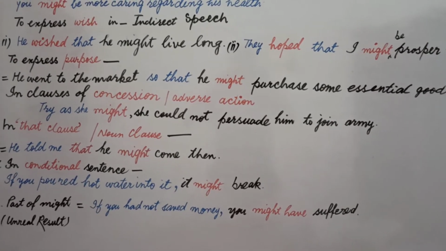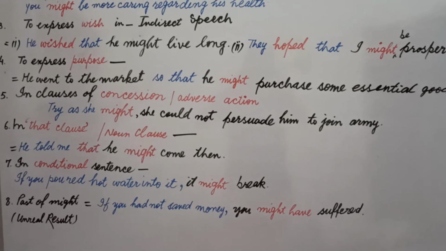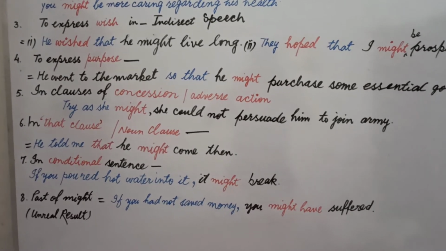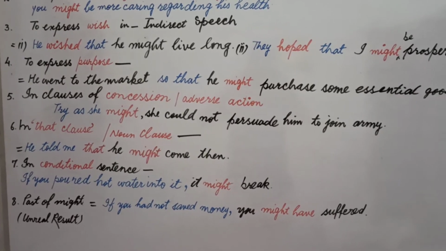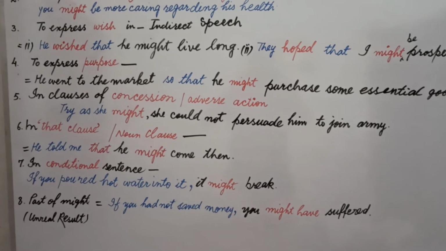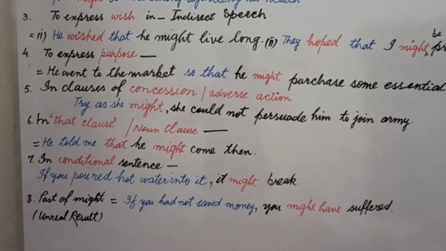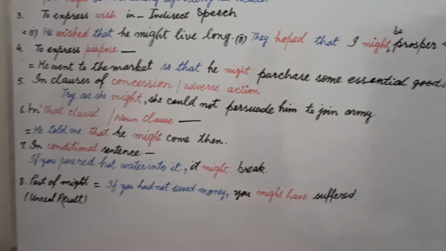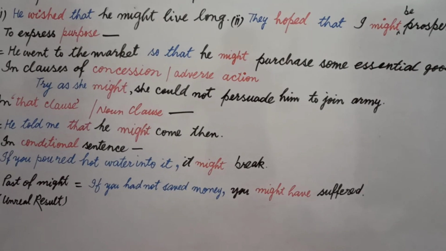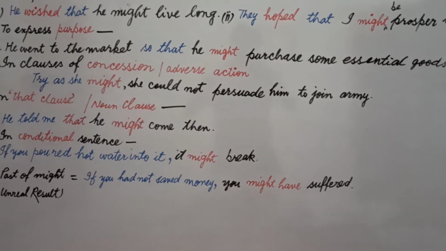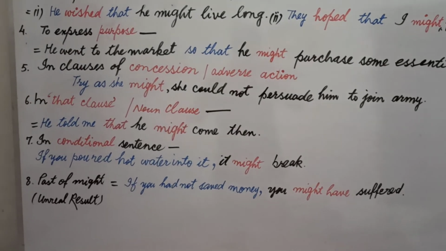You might have suffered, it means you have not suffered. But in case of not saving money, the probability was that you get suffering. So then students, if you had, had plus third form, you use might have plus third form in your expression.